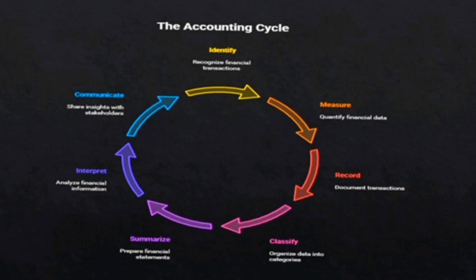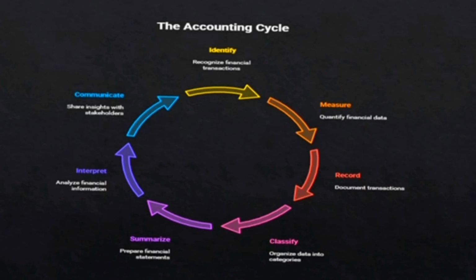Summarize. All classified data are compiled into financial statements, such as the balance sheet and income statement. Summarizing provides an overview of the company's financial position and performance. Interpret. The summarized financial information is analyzed to assess profitability, liquidity, and overall financial health. This step supports management and stakeholders in making informed decisions.